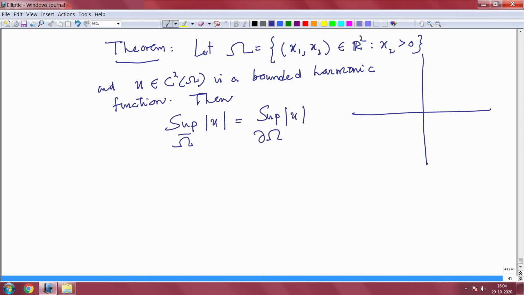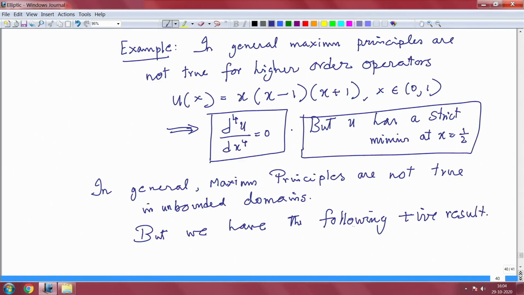d omega. So, let me go to a previous case, and state one result, probably it will be helpful to you. An example here of why in an unbounded domain it is not true.